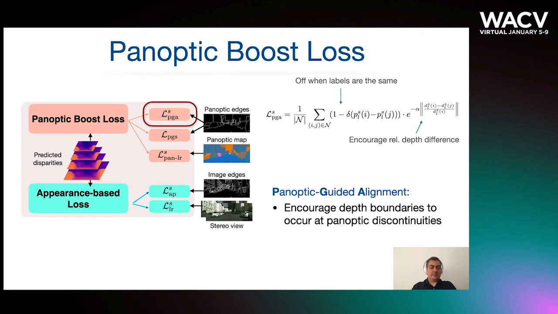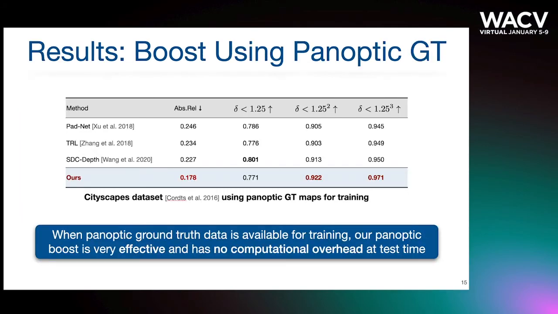Finally, we propose a panoptic-guided alignment term, based on the observation that panoptic boundaries indicating a change of class, instance, or both, are likely to also have a relatively strong edge in the depth map. We encourage depth edges at these locations.